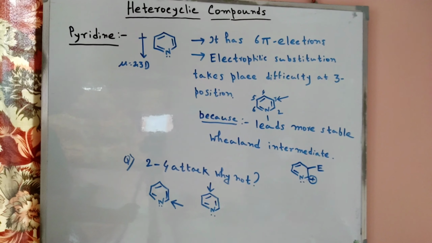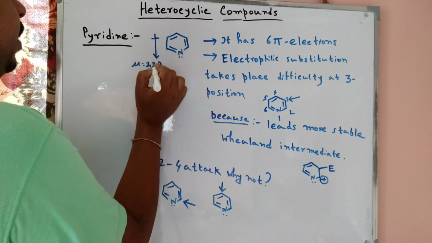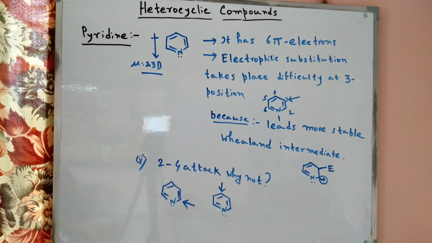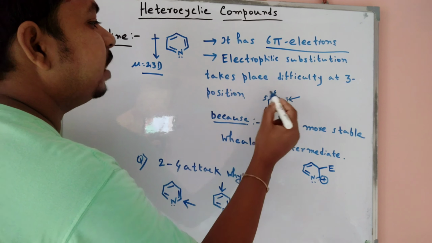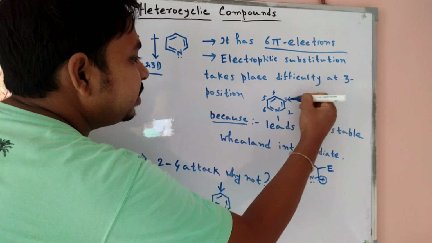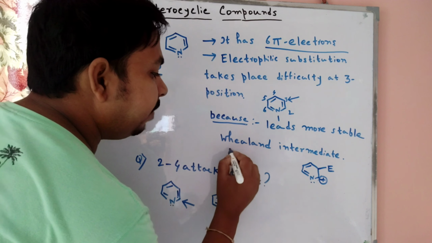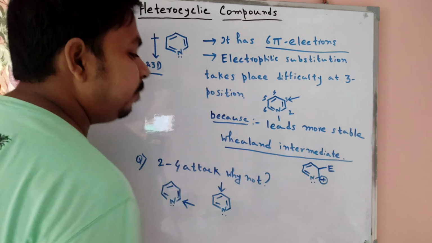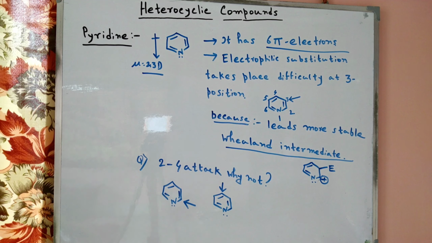Now one of the important topics is pyridine. Here in pyridine, the dipole moment direction is here due to the presence of the electronegative atom, mu equal to 2.3 D, and it has 6 pi electrons. Electrophilic substitution takes place with difficulty at the third position, because it leads to a more stable Wheland intermediate. When the electrophilic attack takes place at the third position, the Wheland intermediate is more stable in that structure.